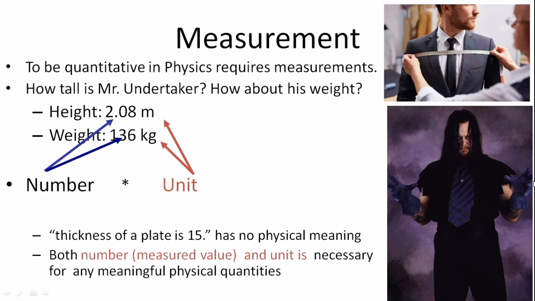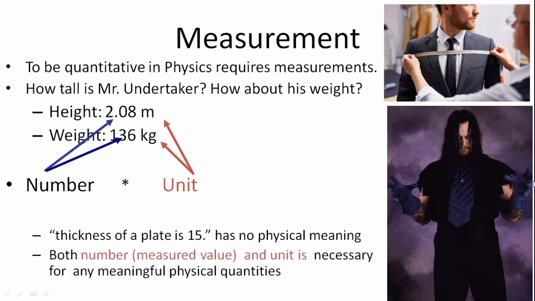For example, for stitching clothes, the tailor takes our measurements and accordingly he will stitch the shirt. And when we buy fruits, juices, milk, we buy them in some measured quantities. So to be quantitative, physics requires measurements.